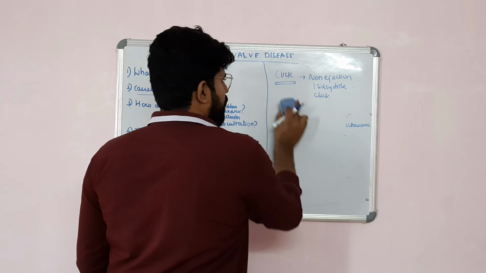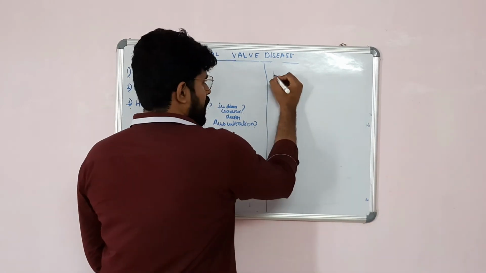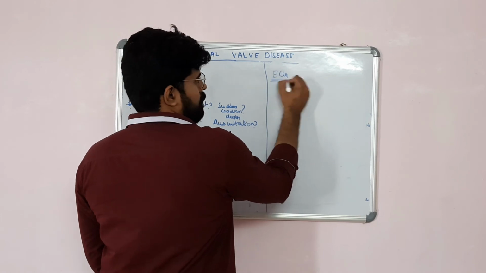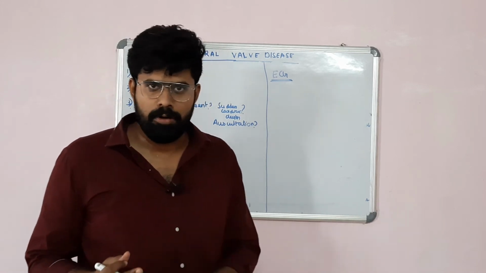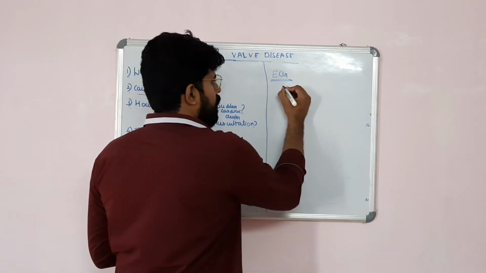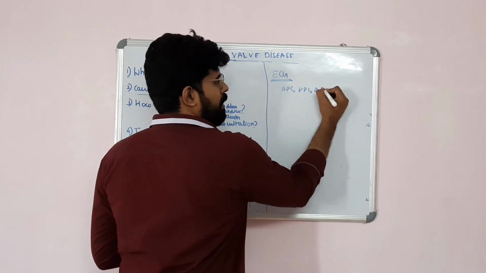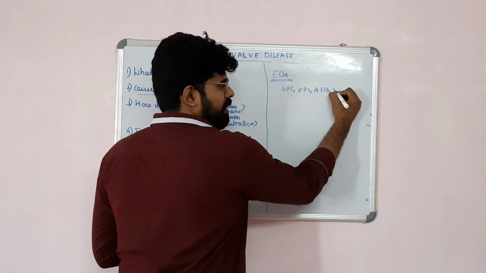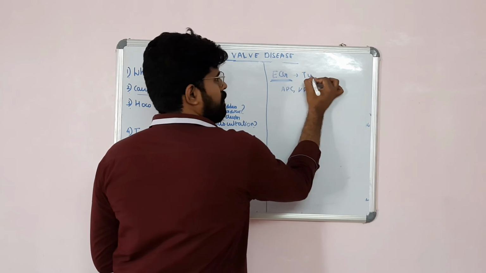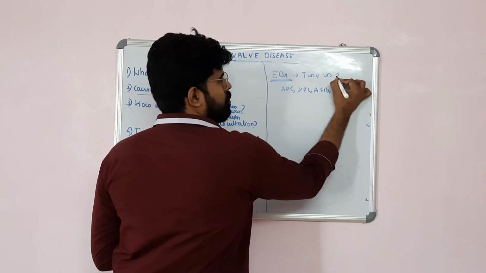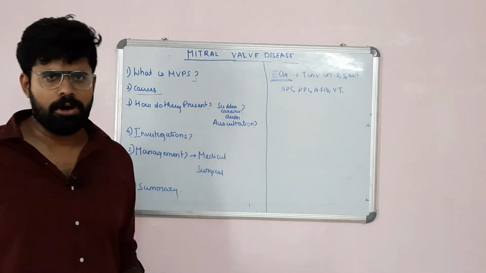So, what are the investigatory findings? The first basic investigation you do in any cardiac disease is an ECG. The ECG can show three common changes. It can be normal, or show evidence of an APC or VPC, atrial fibrillation, or other arrhythmias like ventricular tachycardia. Or they can have T inversion in leads 2, 3 and aVF. Both these findings can be seen in the ECG, or the ECG is usually normal.